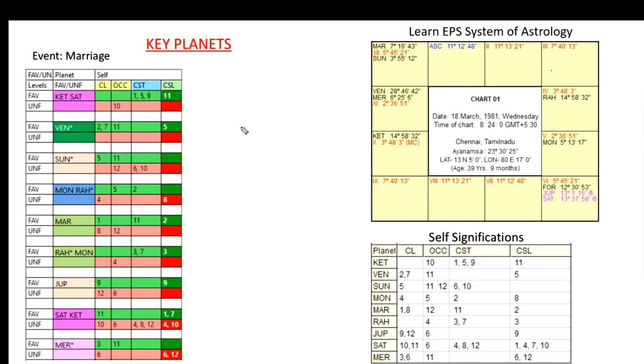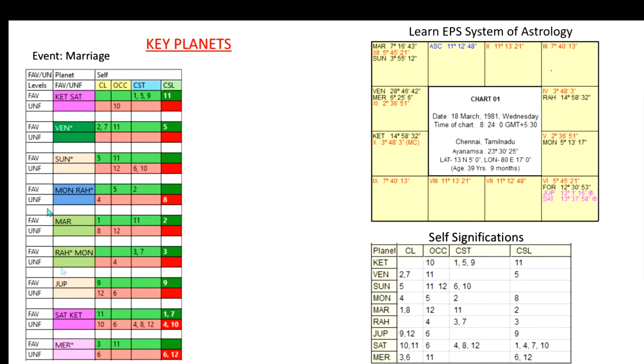Apart from this, as I discussed in the earlier video, there are node planets. What are node planets? Rahu, Ketu and their sign lords. Whenever we talk about those node planets, suppose Ketu is occupying the sign of Saturn, so we take Saturn's signification also here.